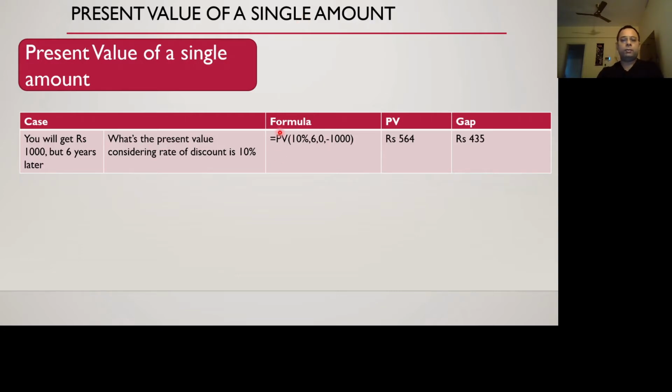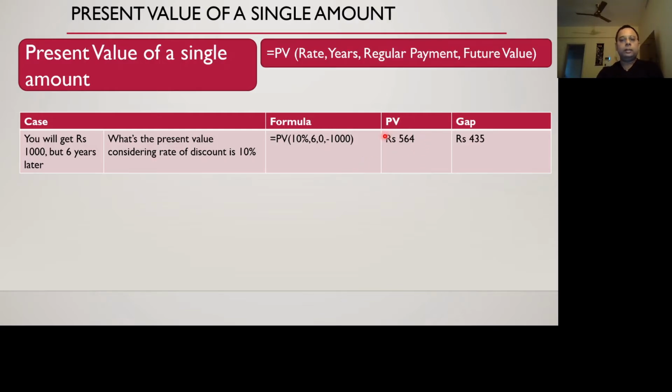So it uses the Excel formula PV, present value, at a 10% discount rate, or basically rate of interest. Considering that inflation is 10%, which is a bit higher, but consider that the interest, or rate of discount, whatever you want to call it, is 10%. The term is 6 years. There is no regular payment, and at the end of the period, you will get 1,000 rupees back. So the present value of that is 564 rupees. So that's the formula: present value, rate, years, regular payments none in this case, and the future value is 1,000 rupees.